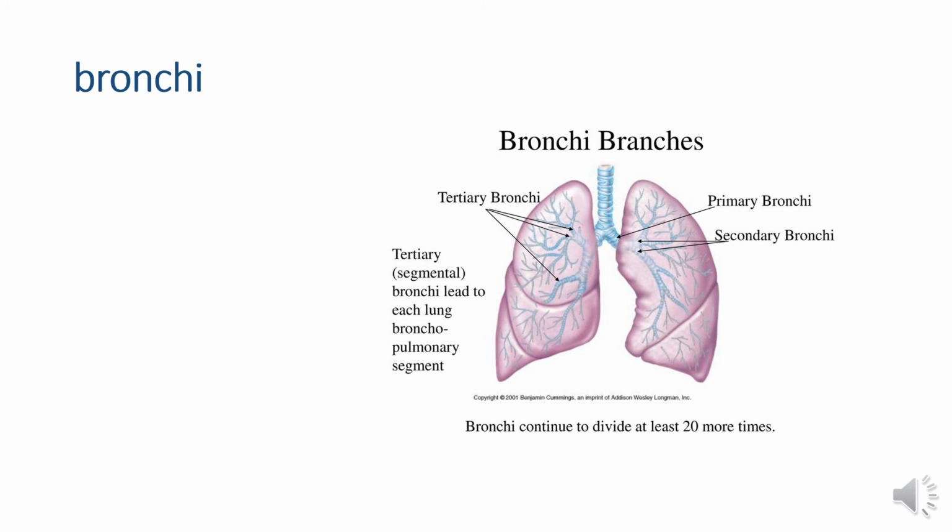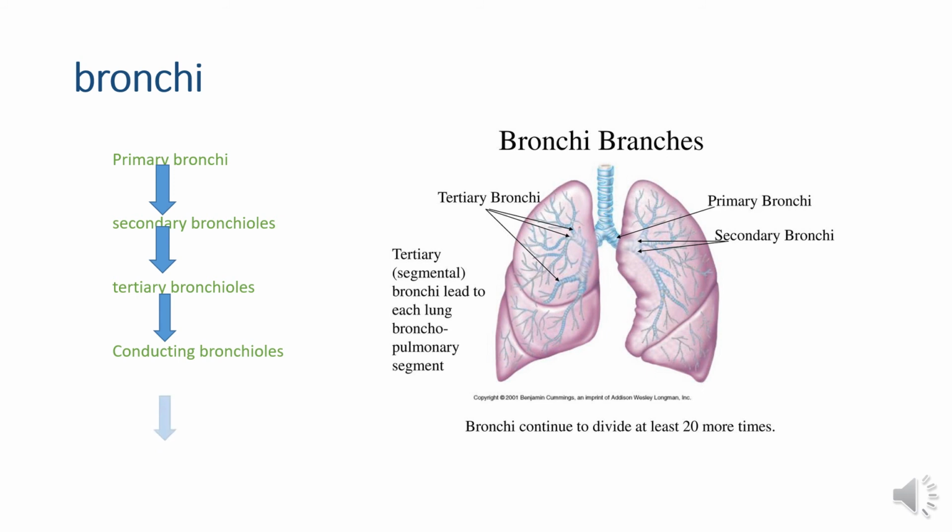Now the trachea is divided into the bronchi. The trachea divides into the primary bronchi because it is the first division of the trachea. Then it divides into the secondary bronchi and then into the tertiary bronchi. The tertiary bronchi continue to divide at least 20 more times to form the conducting bronchioles. And then the conducting bronchioles form 4 to 5 series of the respiratory bronchioles. And then the respiratory bronchioles convert into the alveoli.